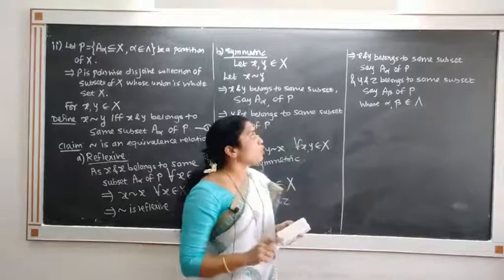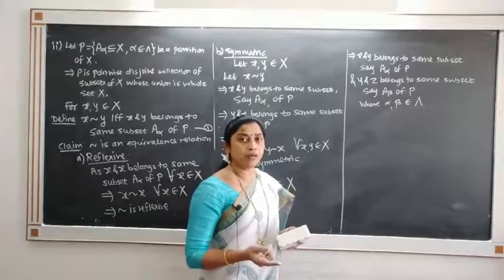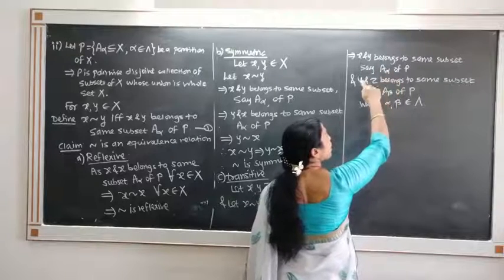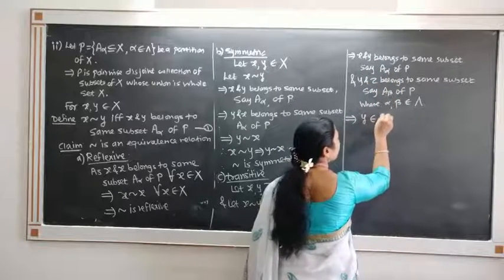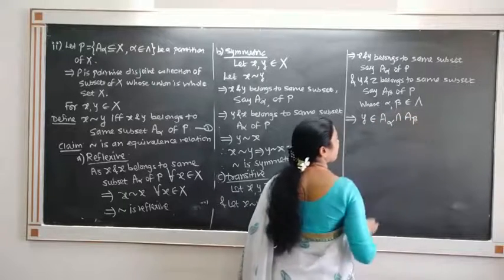So x and y belong to A alpha and y and z belong to A beta. So if you observe, y belongs to A alpha and y belongs to A beta, this implies that y belongs to both. So y belongs to A alpha intersection A beta.